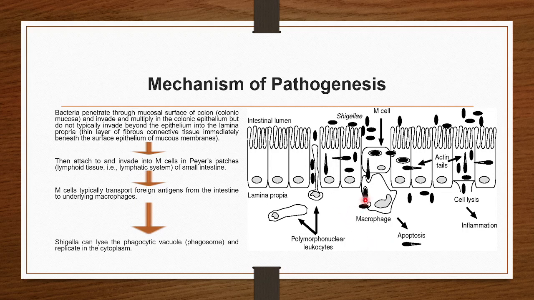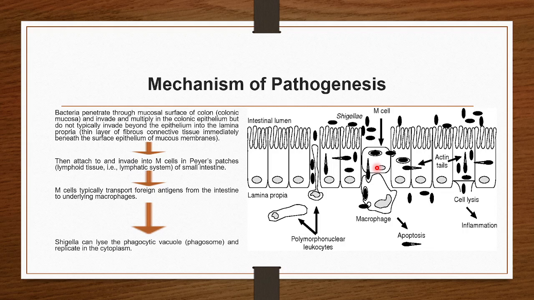Now here Shigella will lyse the phagocytic vacuole and replicate inside the cell, inside the cytoplasm. Okay, so this way we have seen the different steps. Now we will read here that bacteria penetrate through the mucosal surface of the colon and invade, and they will multiply in the colonic epithelium, but they do not typically invade beyond the epithelium into the lamina propria. So this is the first step.